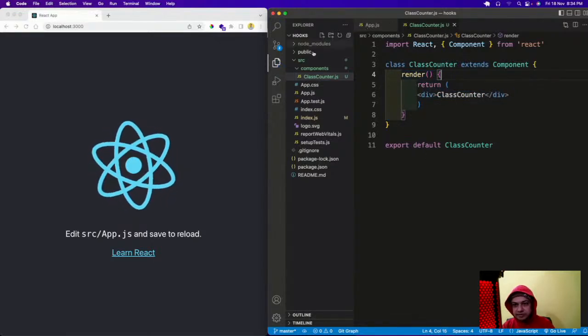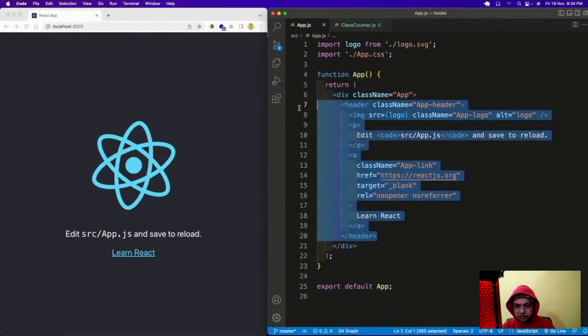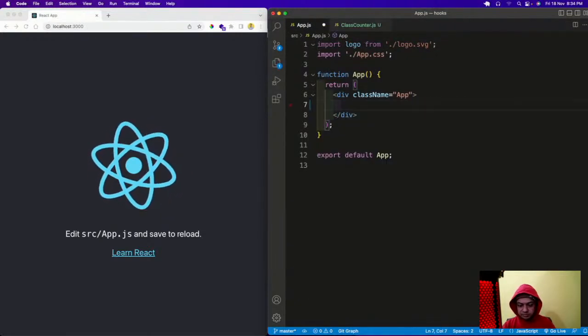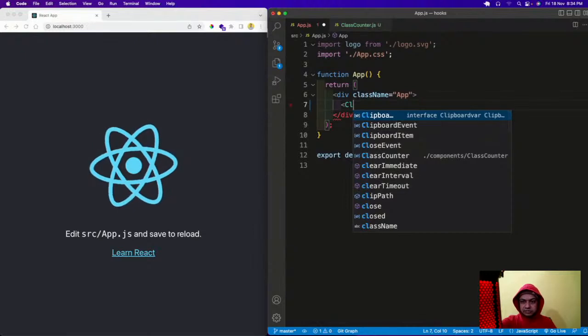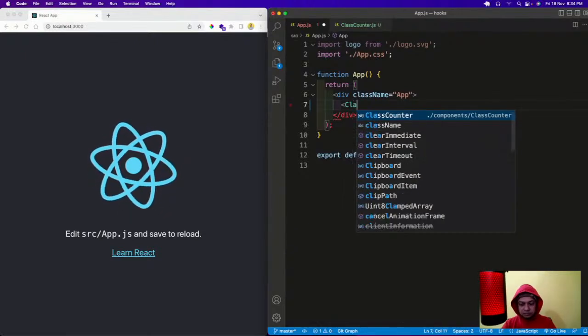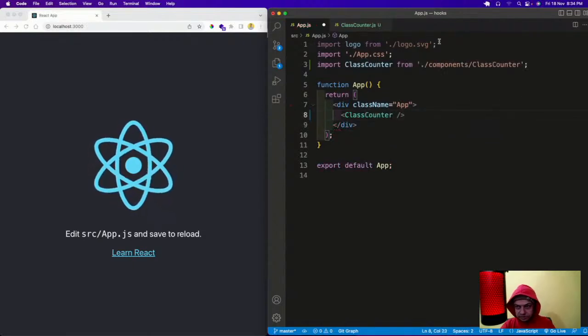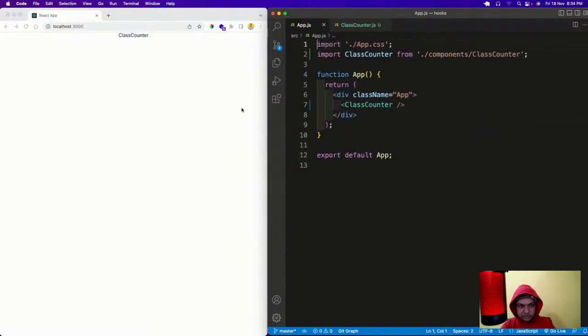Save it, and then I will bring this into app.js as ClassCounter. Save it, and ClassCounter is coming.